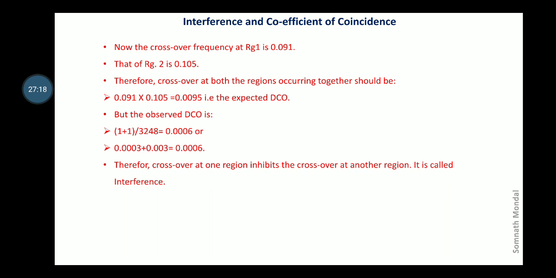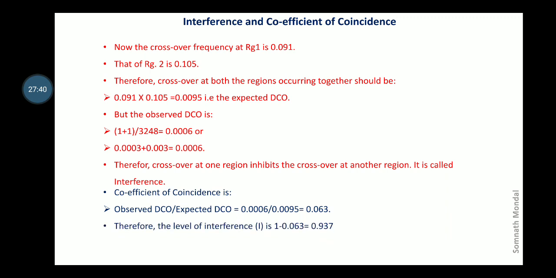So what will be the level of interference? First of all, let's calculate the coefficient of coincidence. That is the ratio of observed DCO divided by expected DCO, and the value is 0.063. Now, the level of interference I is calculated by subtracting the coefficient of coincidence from 1.